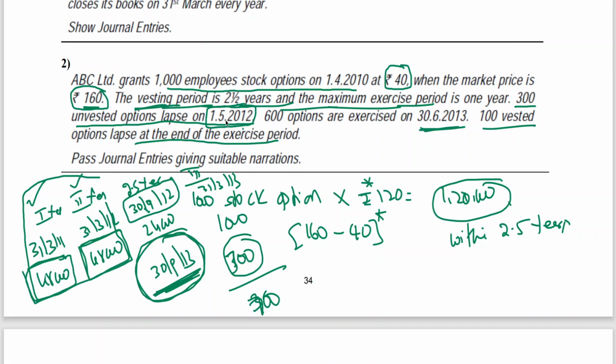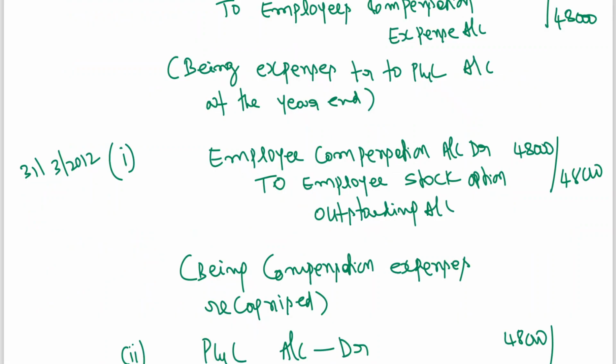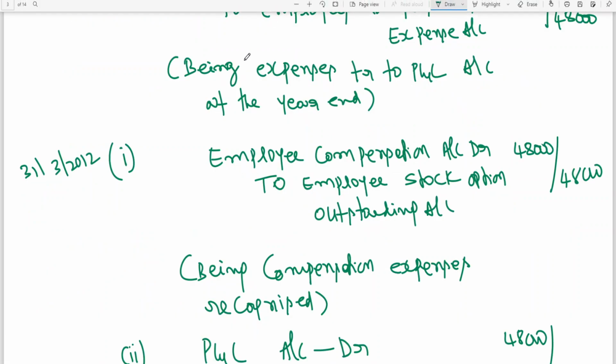Options lapsed on 1/5/2012. So to this, I'll give a working note to you, where I explain this point. So I'm leaving some space for writing the entries. Then let me give you working notes.